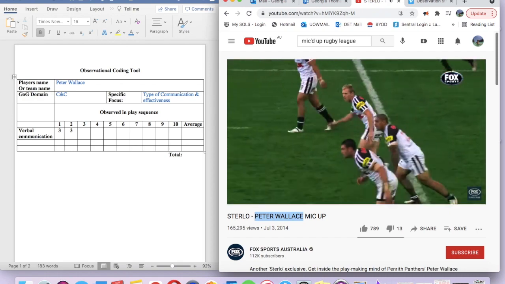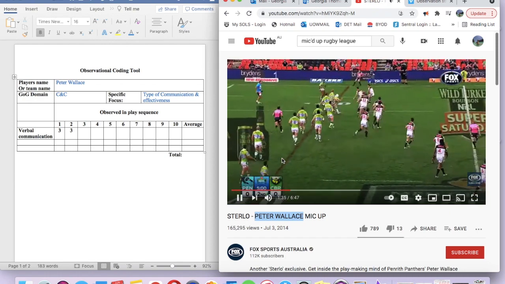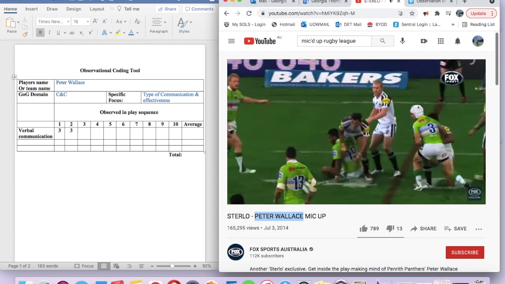Come in here, go to Whiten. Buttress through Whiten, a tricky pass for Croker, it's been lost forward.